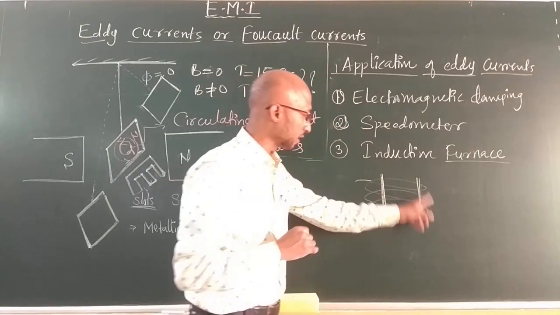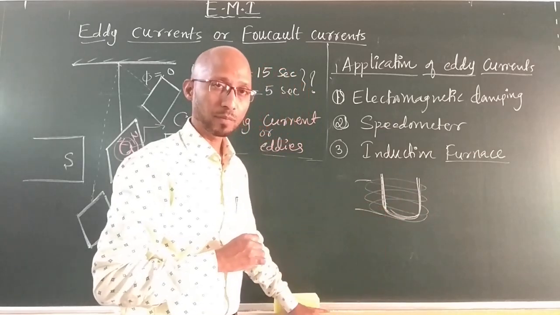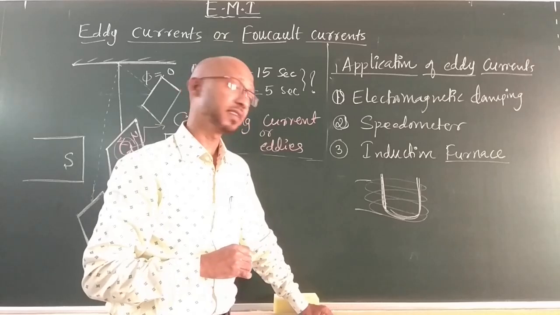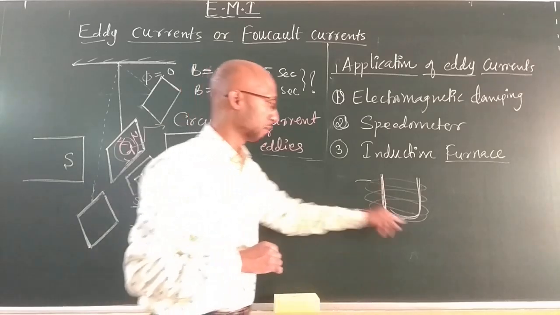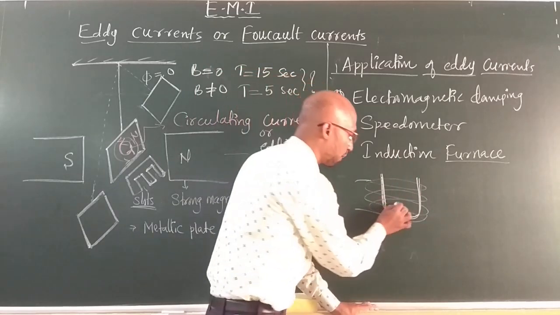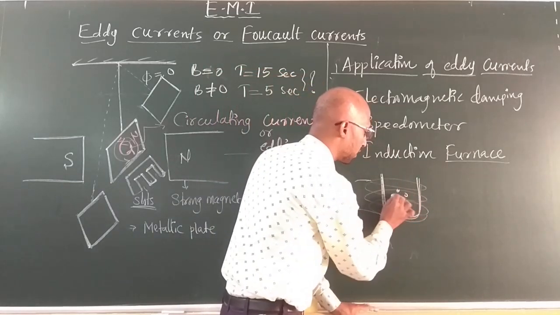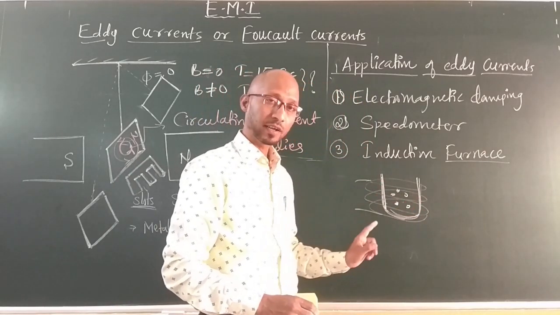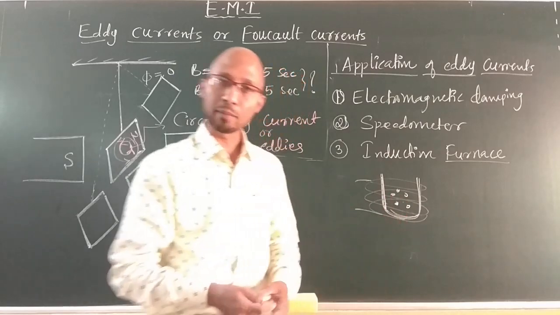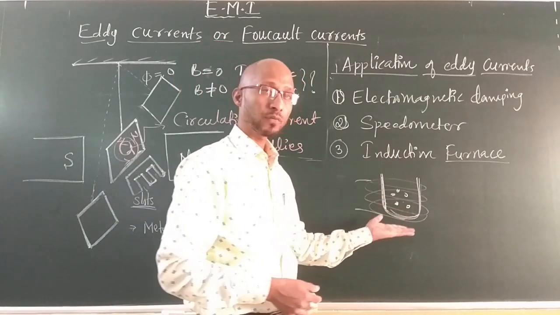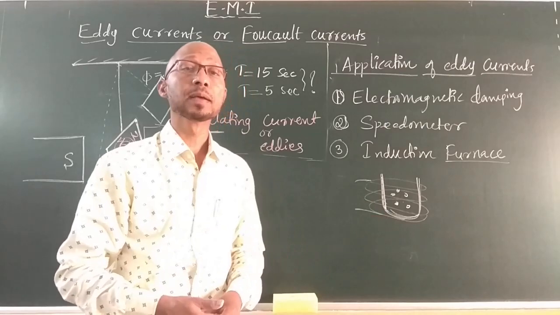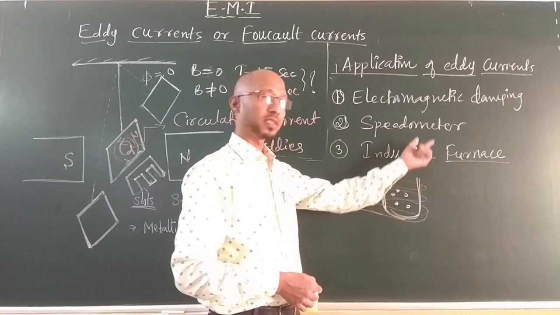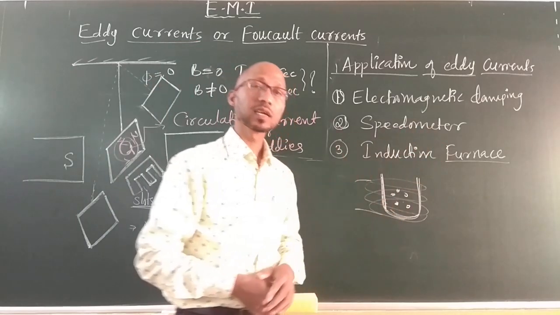Once the current flows in this, what happens? A magnetic flux will develop in this bucket, and it will induce a current, that is, an eddy current will form. Because it is a bulk conductor, if you put small pieces or fringes of metal in it, a large amount of heat is produced, and because we have a reflector here, the heat will be trapped there only. With this large amount of heat, we can melt the metal pieces. That's why the induction furnace is a furnace in which metal pieces are melted.